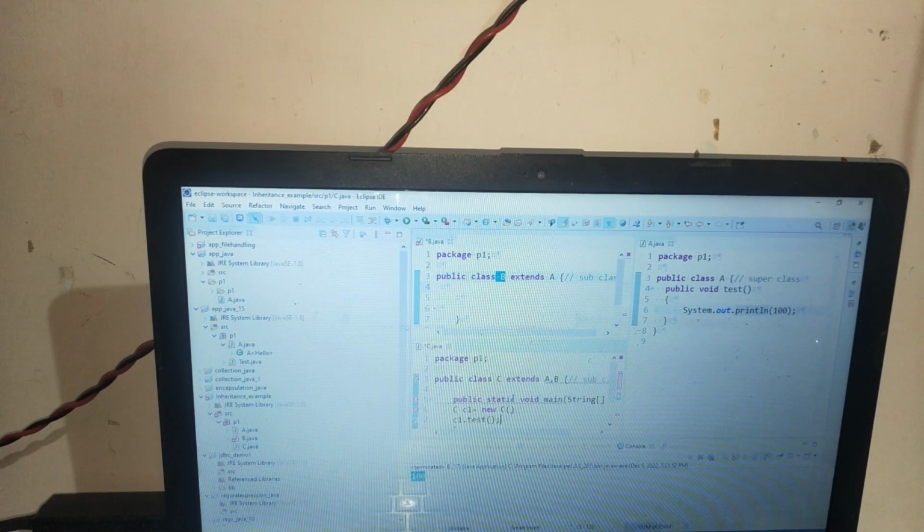Because multiple inheritance is not allowed between the classes. That is the biggest point. Why is this showing me an error? Because multiple inheritance is not allowed in classes.